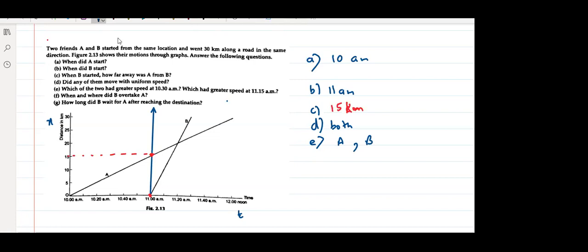We have already studied that the slope of this line tells us about the speed.